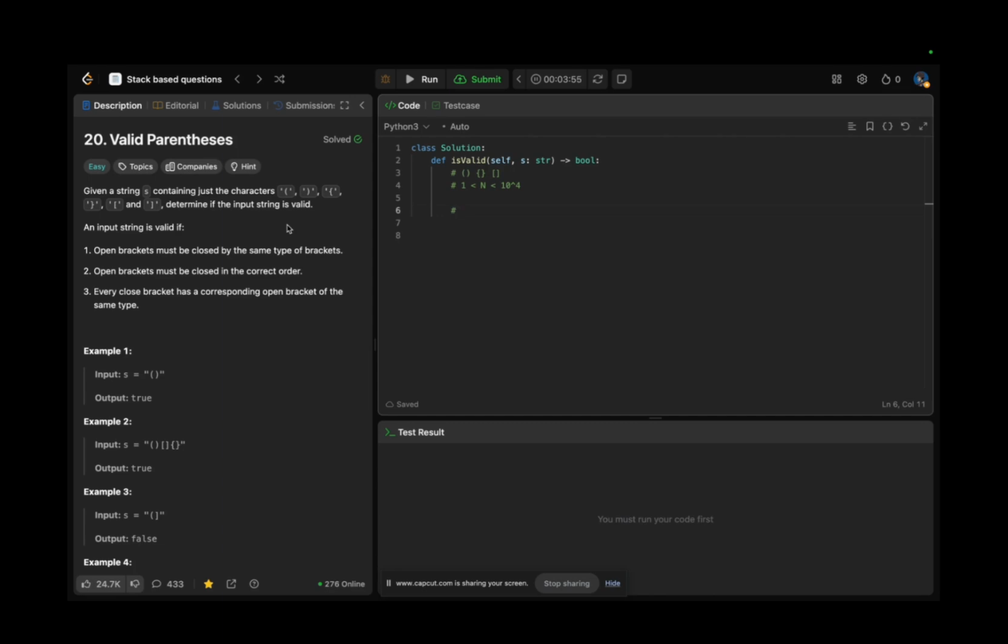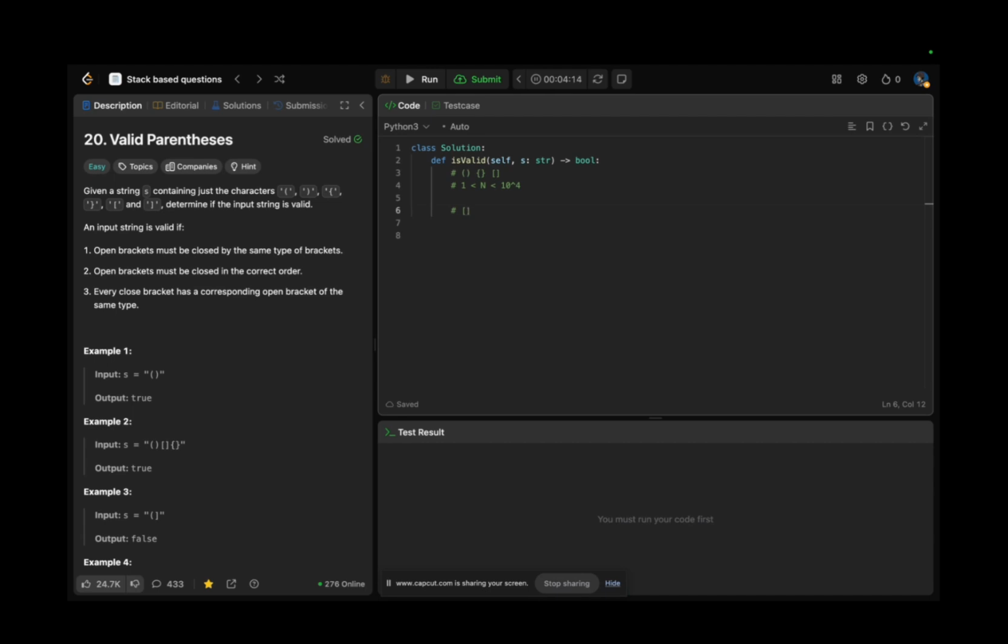Here it's obvious that we have to use a stack. A stack in Python can be represented as an array. A stack is first in, last out. Yeah, it's like FIFO, or rather LIFO actually.